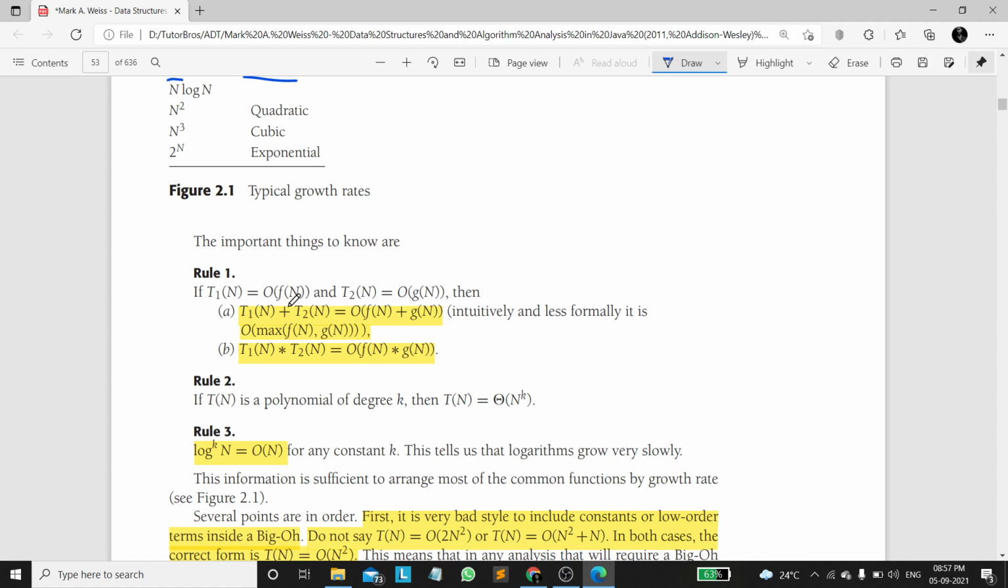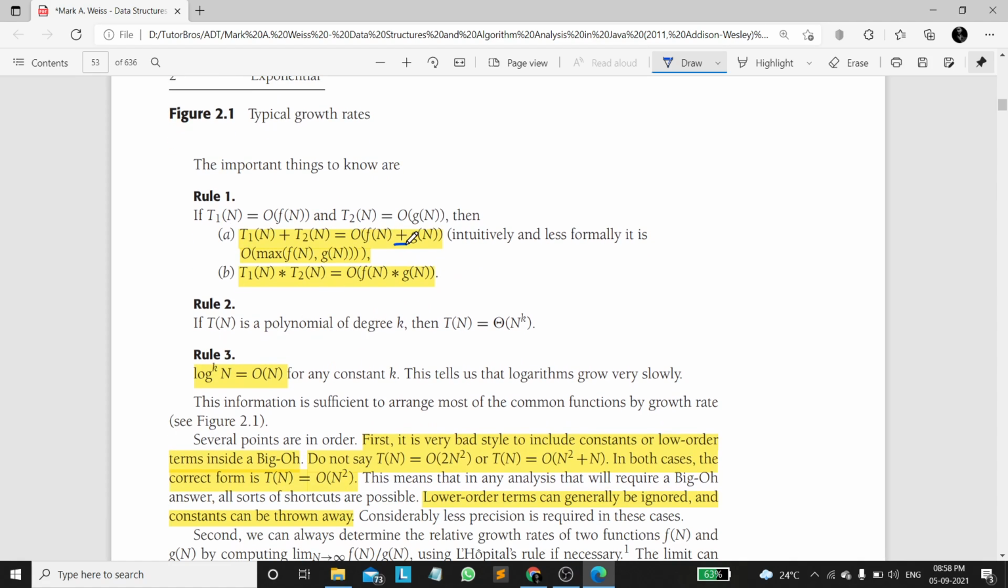Now there are some rules while we estimate this. Consider t1 of n equal to big O of f of n, and t2 of n equal to big O of g of n. If we add them, it will be like big O of f of n plus g of n, but we don't represent them as it is. We consider the higher value. So we take it as big O of max of f of n and g of n. We consider the max only. We don't take f of n plus g of n, because it is addition, we consider the max one.